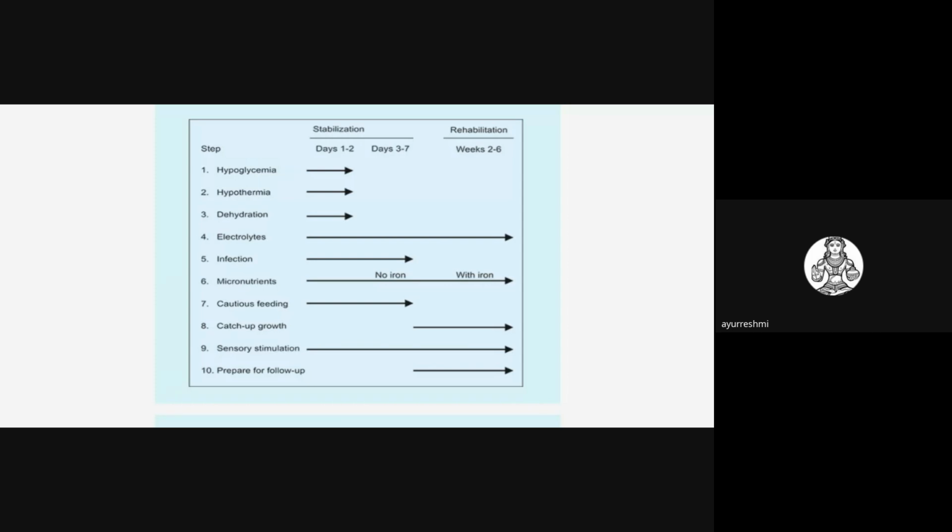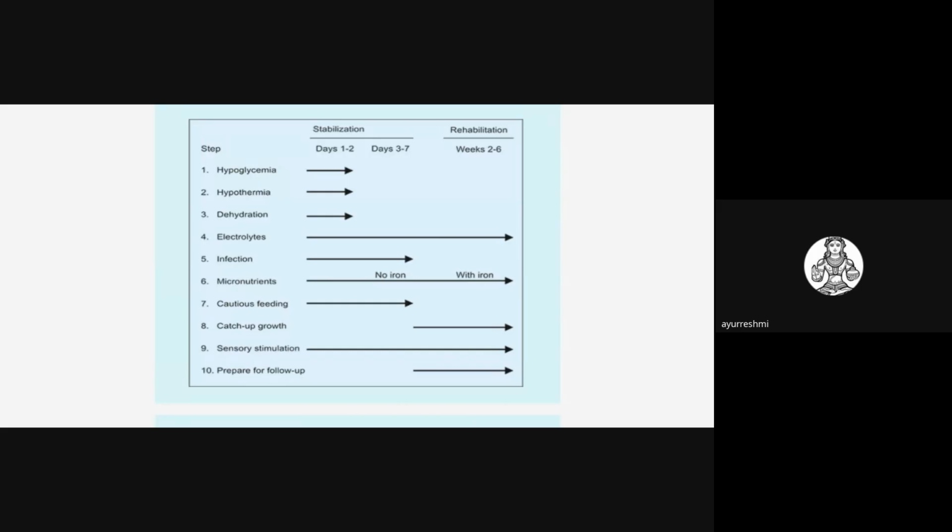This is the importance of this slide: whenever questions are asked related to malnutrition, many students will write directly that you have to give this much protein, this much energy, give well nourished food and all.